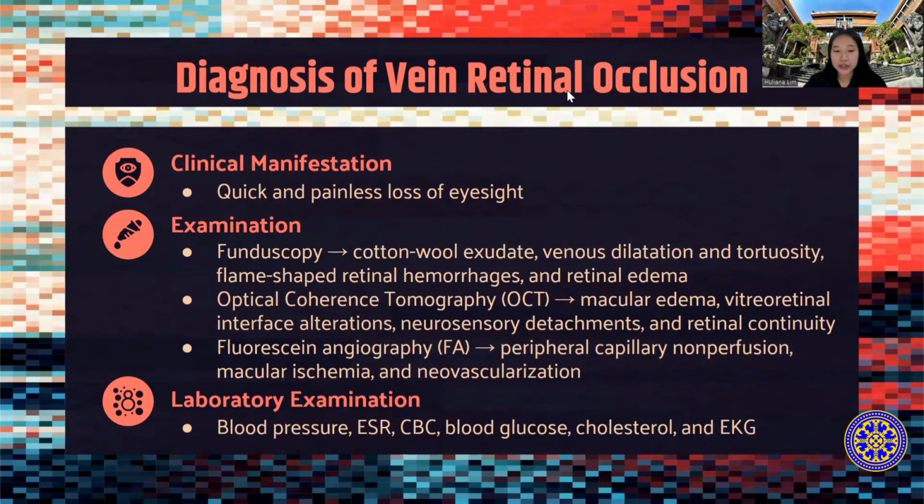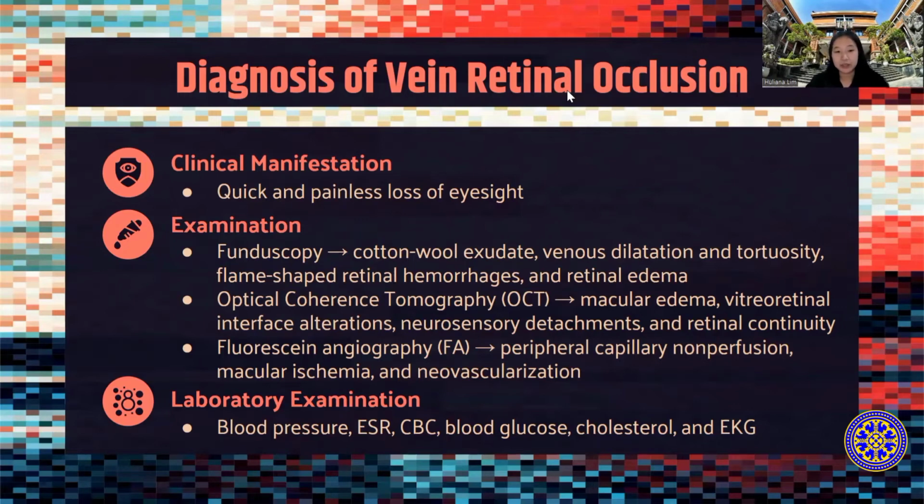The most common imaging modality in retinal vein occlusion is optical coherence tomography or OCT, which can be used to detect characteristics such as macular edema. Also, we can do an FA examination or fluorescein angiography to observe the peripheral capillary non-perfusion, also macular ischemia and neovascularization.